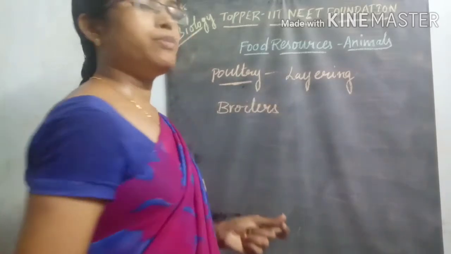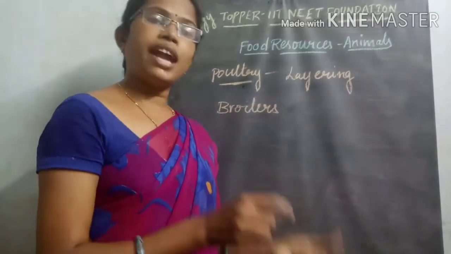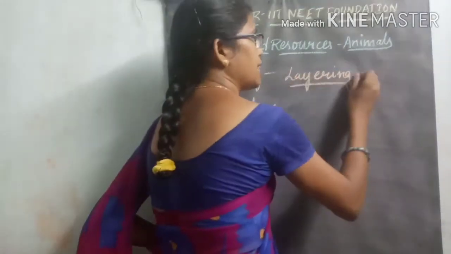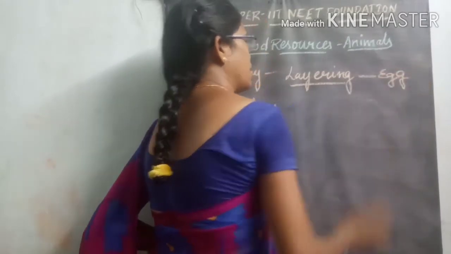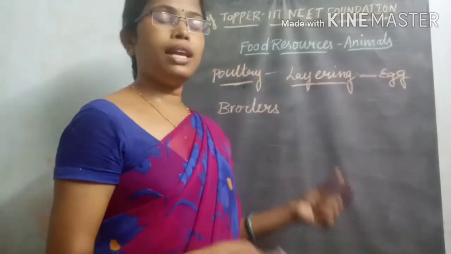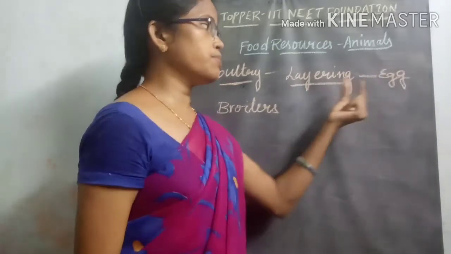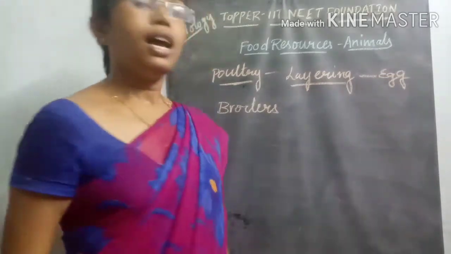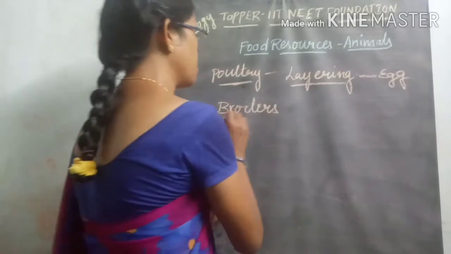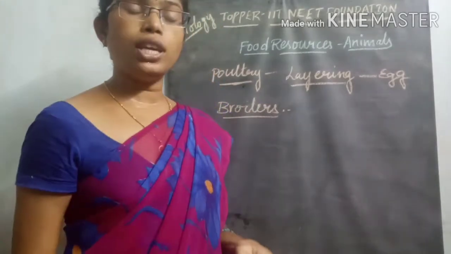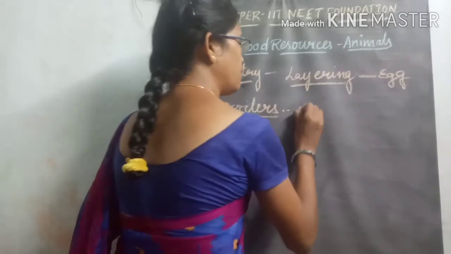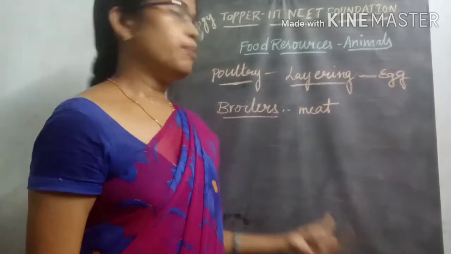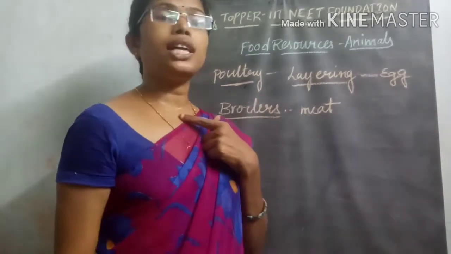The organisms that we culture, rear, and grow only for egg production are used for layering. And the organisms that we grow mainly for the production of meat are called broilers.